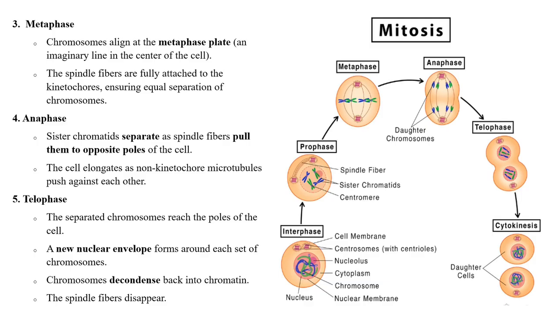And in anaphase, the sister chromatids separate as spindle fibers pull them to the opposite poles of the cell. The cell elongates as non-kinetochore microtubules push against each other. The fifth one is the telophase. In this phase, the separated chromosomes reach the poles of the cell and a new nuclear envelope forms around each set of chromosomes. The chromosomes decondense back into the chromatin. The spindle fibers disappear in this stage.